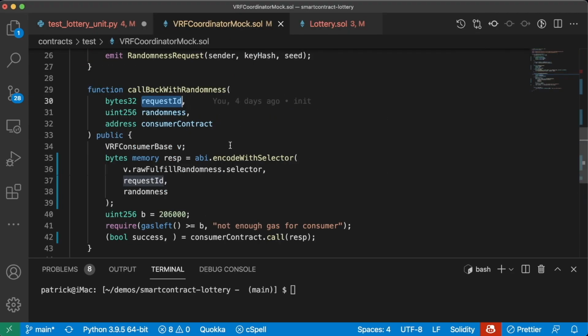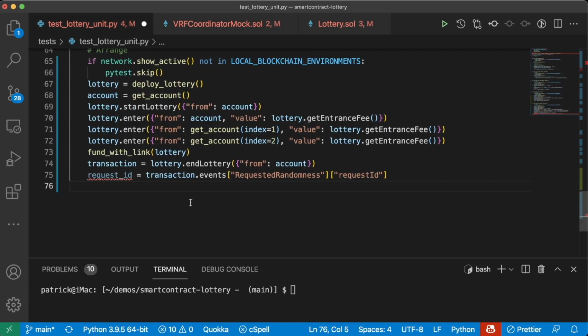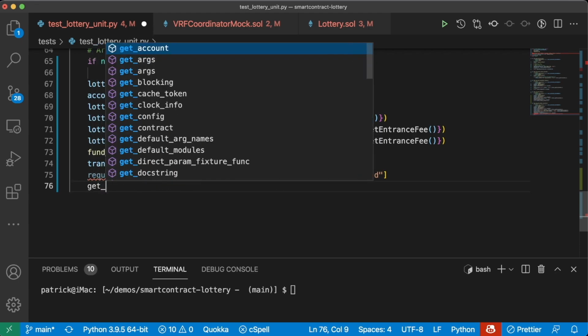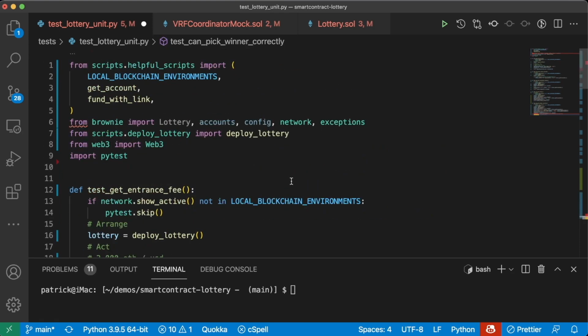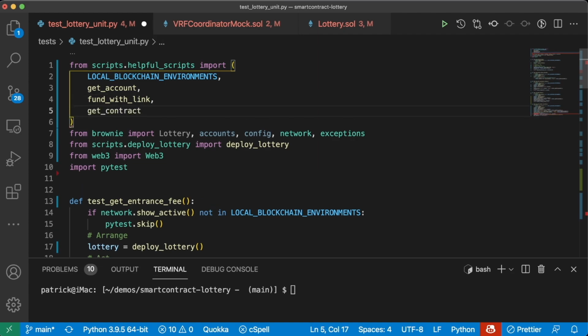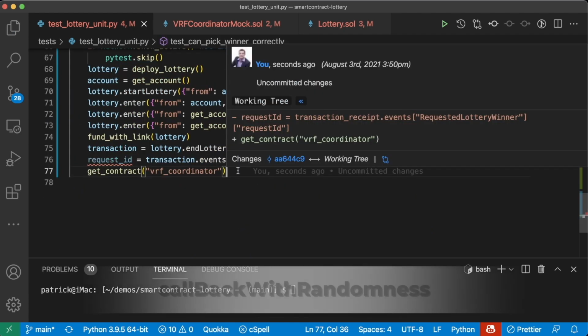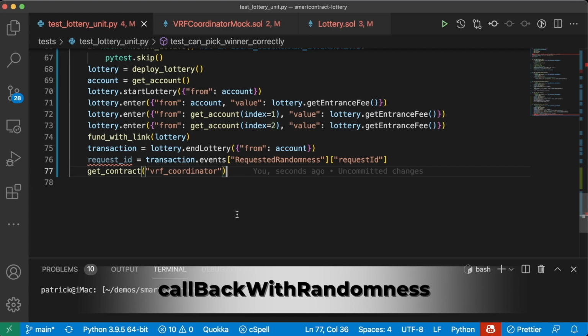Now that we have this request ID, what we can do is pretend to be the Chainlink node and use this callback with randomness function to dummy getting a random number back from the Chainlink node. So what we're going to do is call our getContract function and get that VRF coordinator. Of course, we're going to have to import it from our helpful scripts.